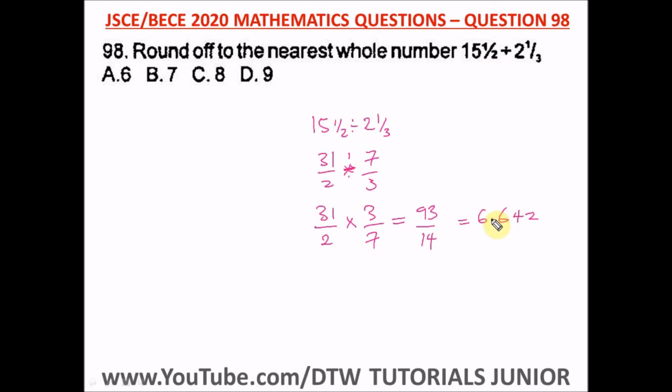So the nearest whole number after the decimal is greater than 5, so we can approximate to this 6 here. So to the nearest whole number, we have 7. So the answer is 7, and our right option is option B.